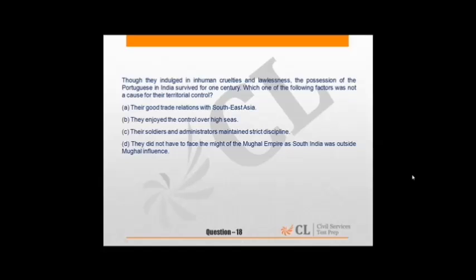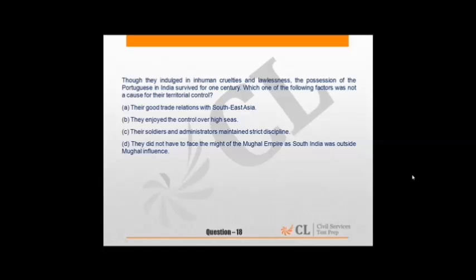Then question 18, this is about modern India itself, but about the coming of Europeans to India, the rule of Portuguese. It talks about why they indulged in human cruelties and lawlessness, and what were the reasons.